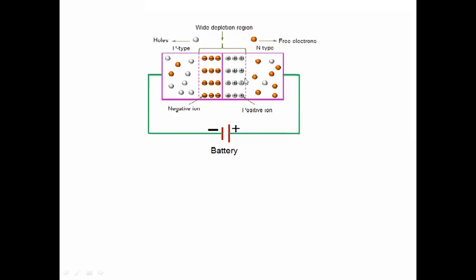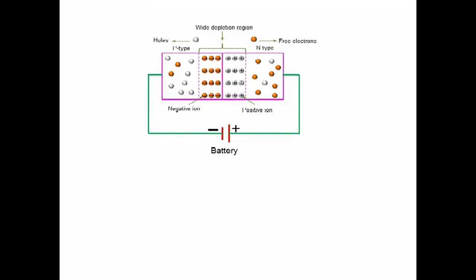So by that, what happens? The electrons try to reach the positive terminal, and holes try to reach the negative terminal. Due to that, the depletion layer at the junction increases, widens. We can say a wide depletion layer will be formed.